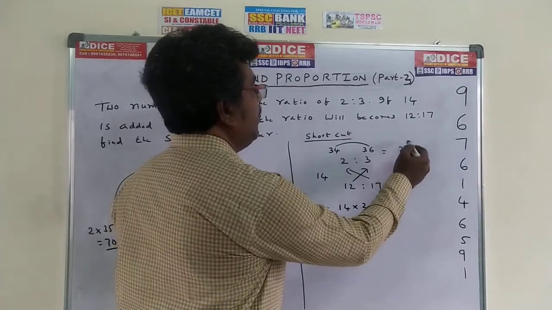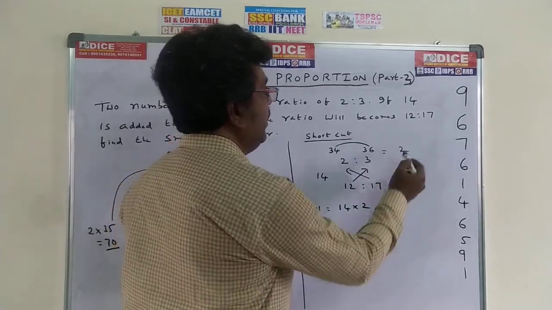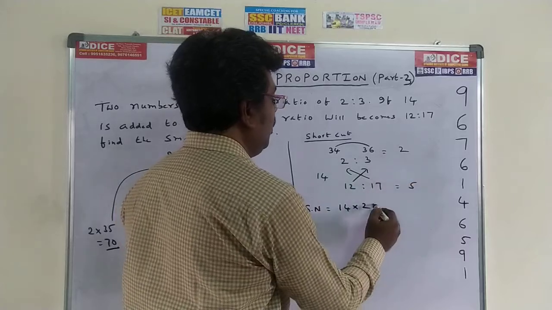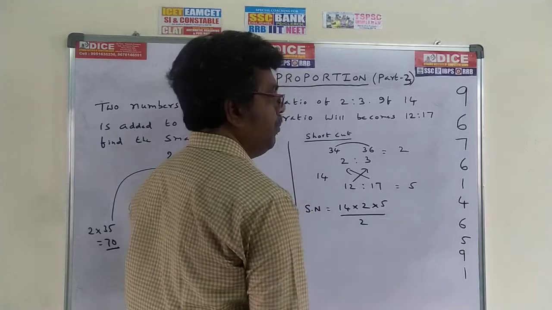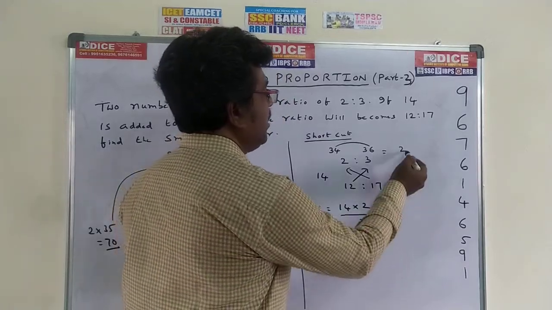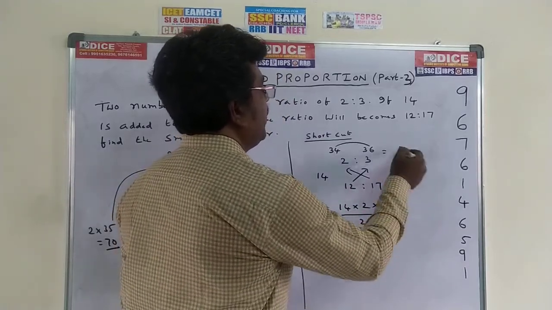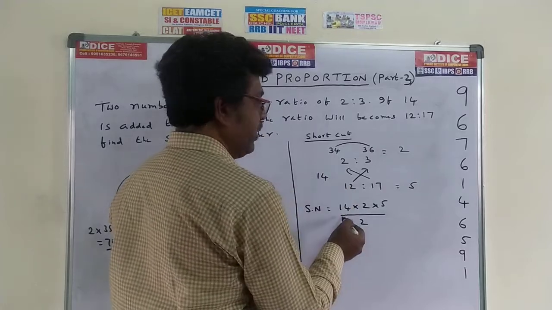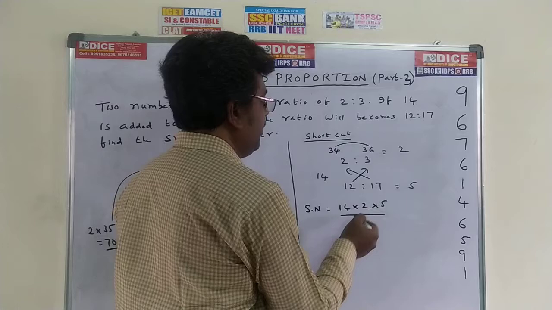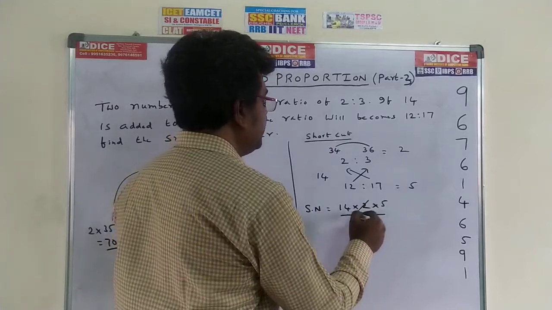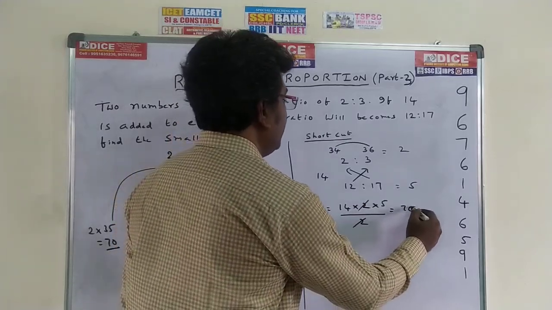This we call the upper difference and this the lower difference. So the smallest number is 14 into 2 into lower difference by upper difference. The 2 cancels. 14 into 5 is 70.